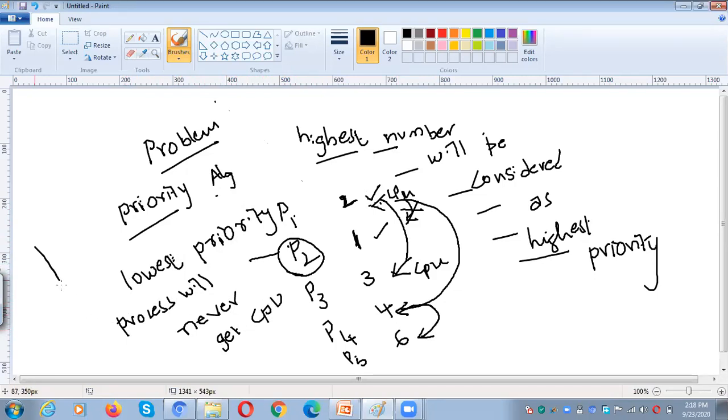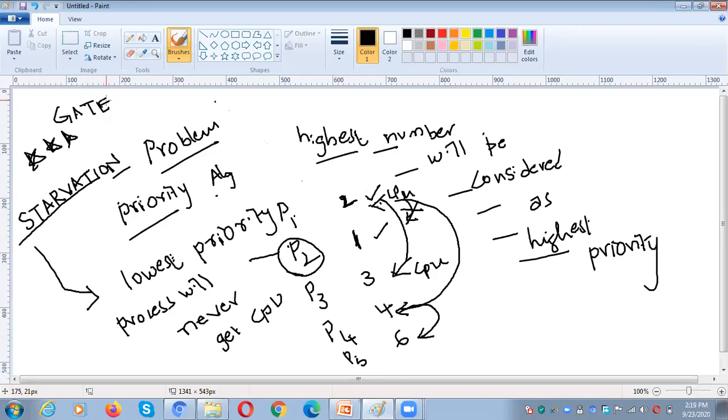So the problem is called starvation. It is a very important question with respect to GATE as well as other competitive examinations. What is starvation? The lowest priority process will never get the CPU.